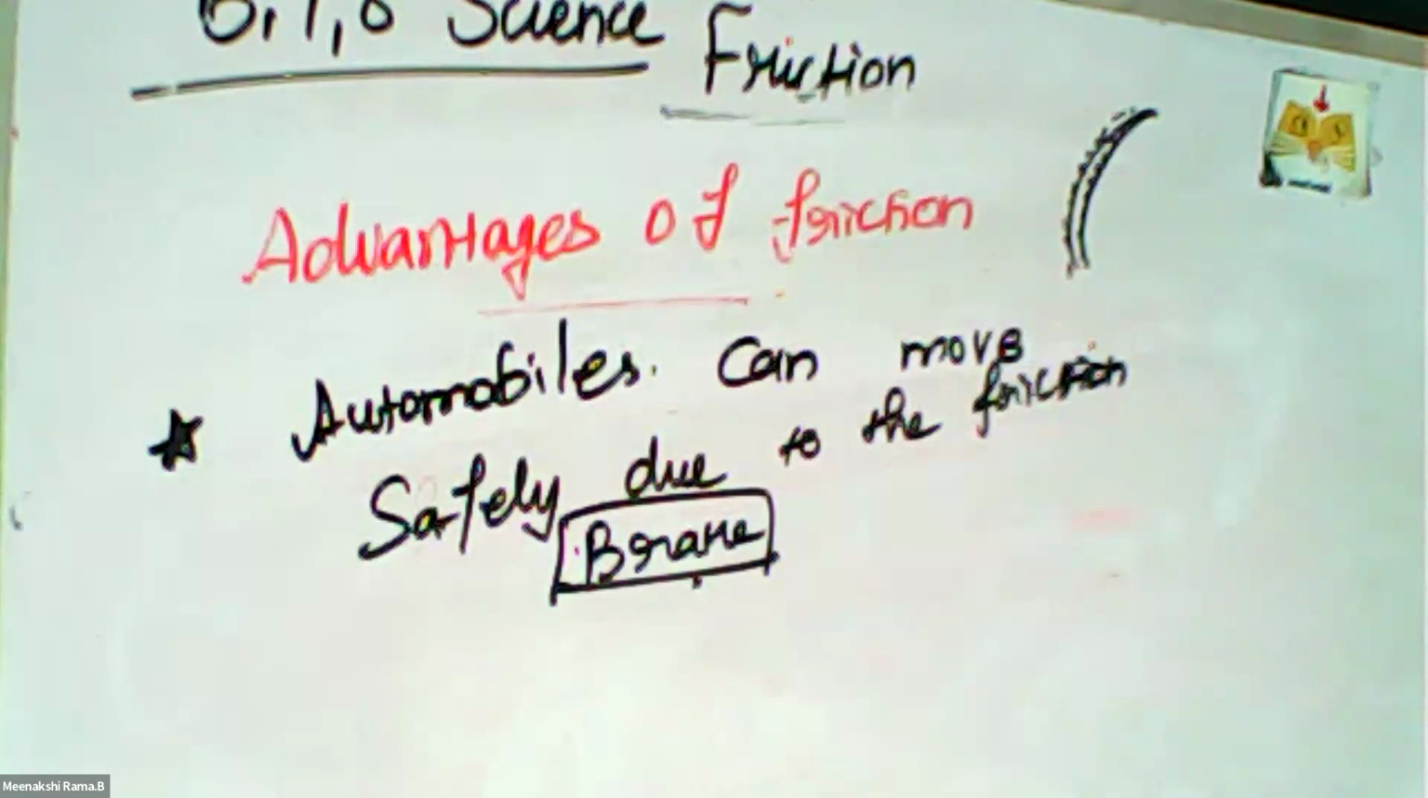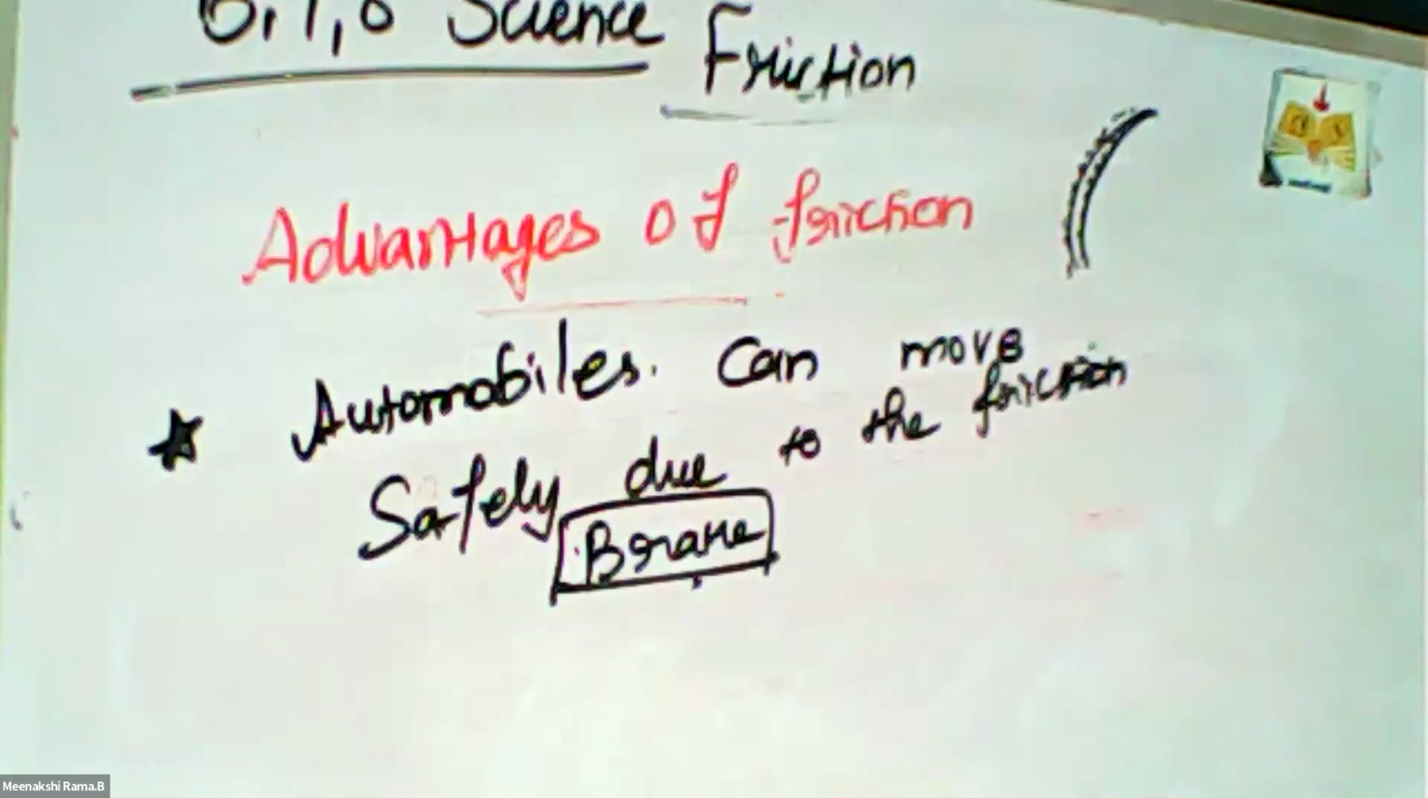Yes, the friction is applied on that place. Next, we are able to light a matchstick, or chew clothes on, or fix a nail. These are all examples due to friction only. So friction is a very good action. Without friction, we can't do any work easily. These are all the advantages.